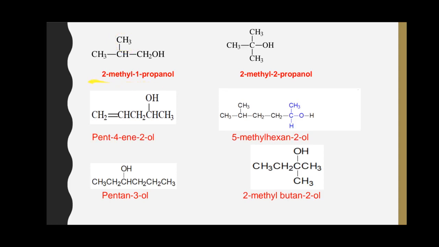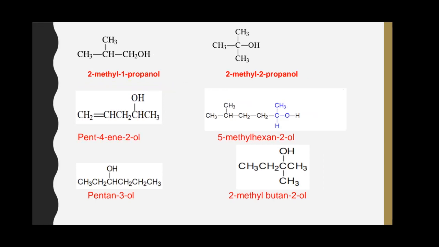So the name of this alcohol is 2-methyl 1-propanol or 2-methyl propane 1-ol. This is 2-methyl 2-propanol or 2-methyl propane 2-ol.